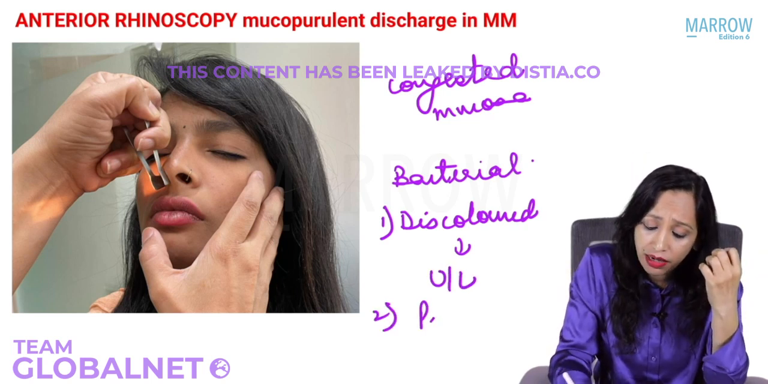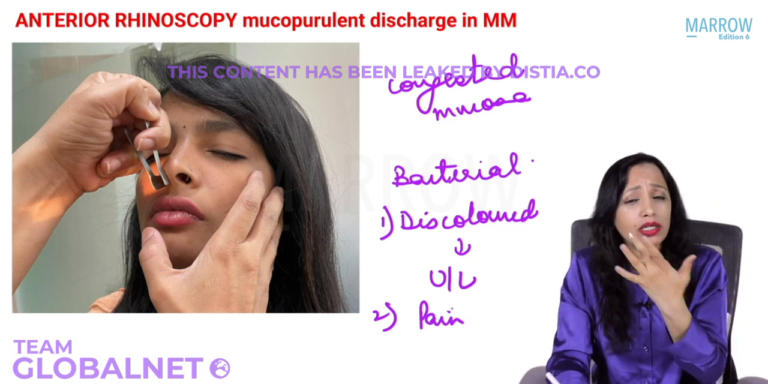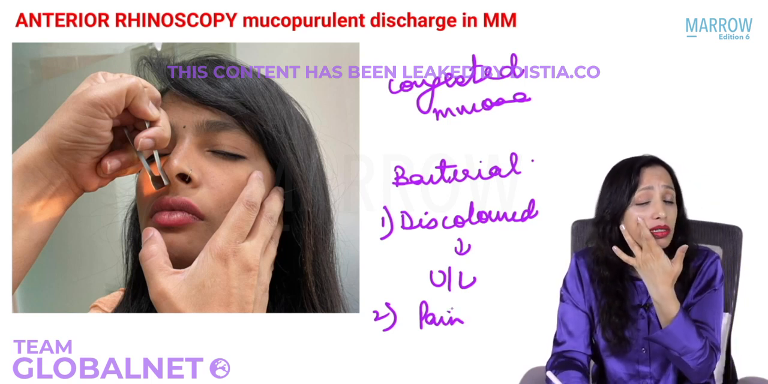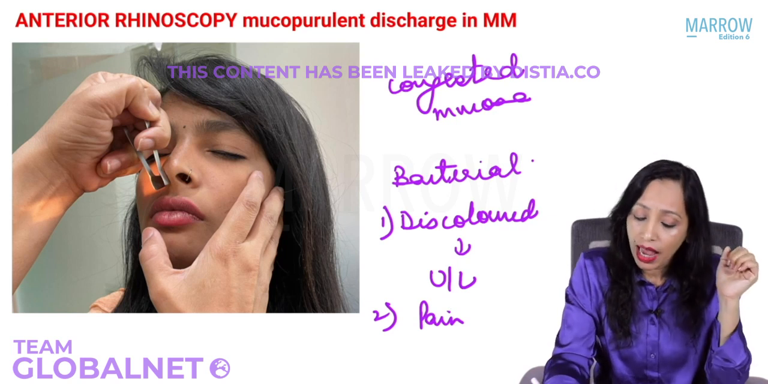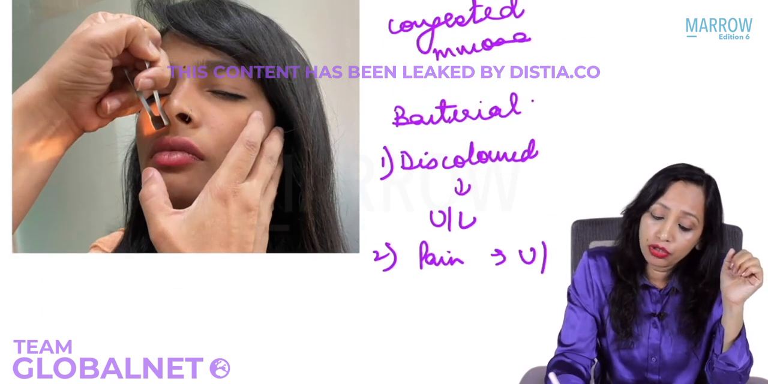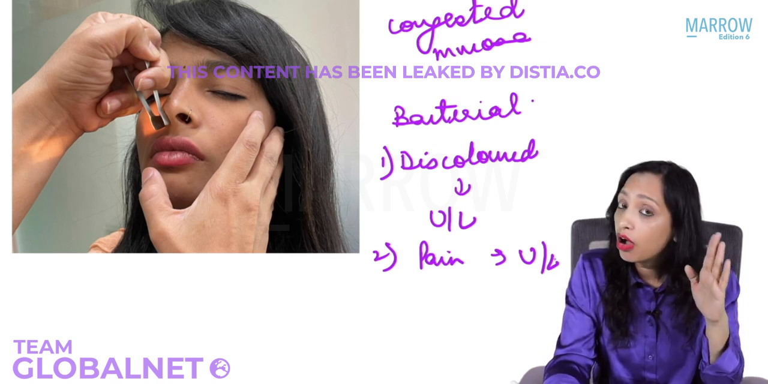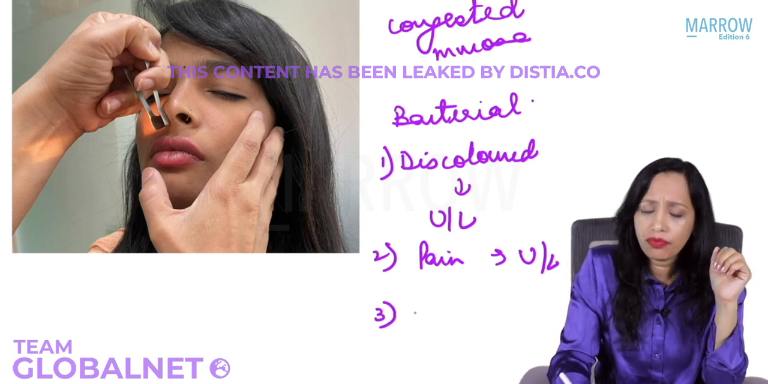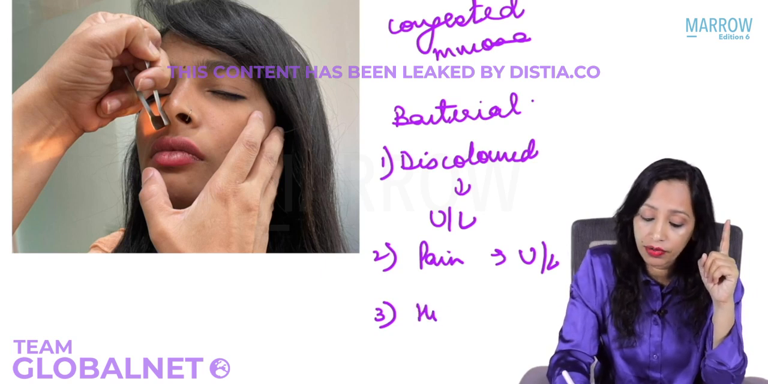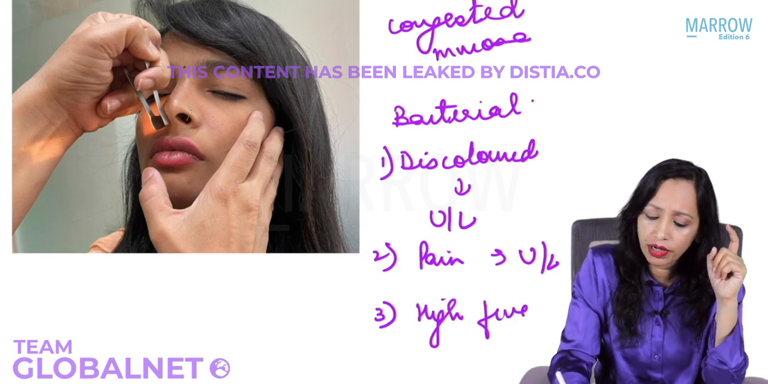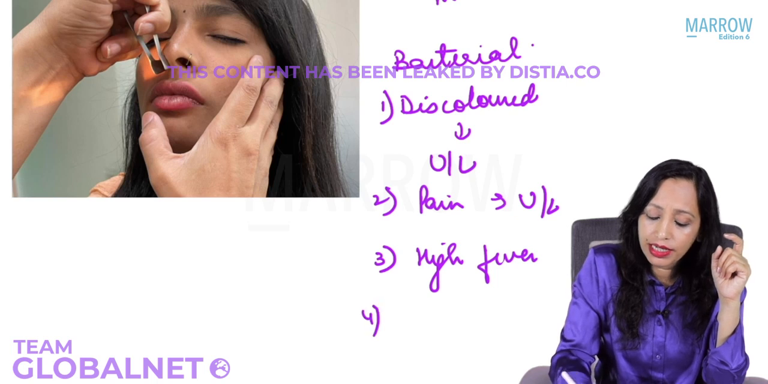Second, if there is very severe pain, you touch here, patient will tell all this is hurting, it's very painful, and this pain is usually localized, unilateral. All these are suggestive of bacterial pathology. Third, if the fever is very high fever, and fourth is double sickening.